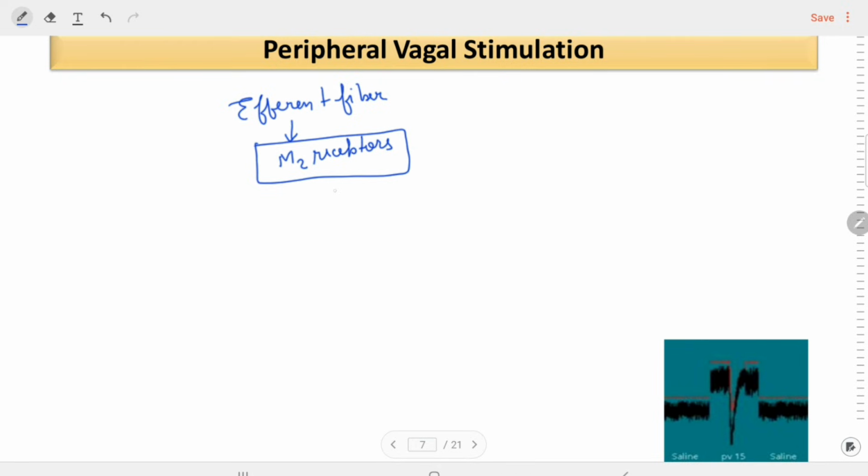The M2 receptor will cause a depressive action on the SA node, and that will lead to a decrease in the heart rate. Because cardiac output is directly proportional to heart rate, the cardiac output will decrease and the BP is also going to decrease. This decrease is sharper than with central vagal stimulation. Why? Because the efferent fibers act directly on the M2 receptors, and the effect on heart rate and BP is direct. So there is a sharp decrease in the BP and heart rate graph.